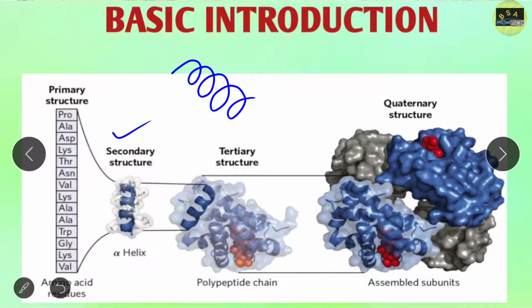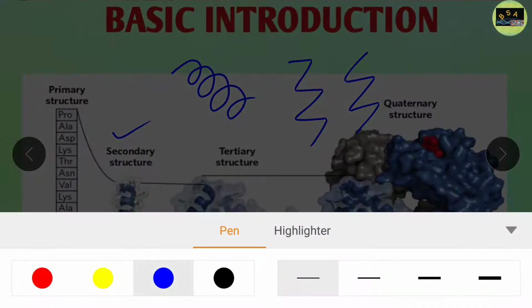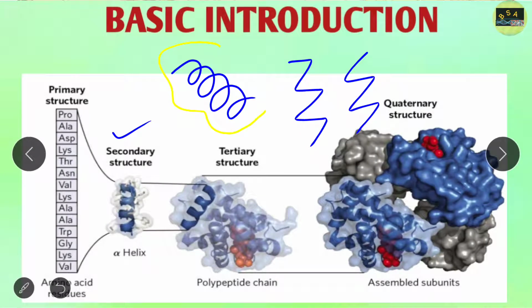And the secondary structure forms, you can say, two types. One is a helical structure, which we call alpha helix, and one may be formed like a zigzag pattern, and we call that beta conformation.